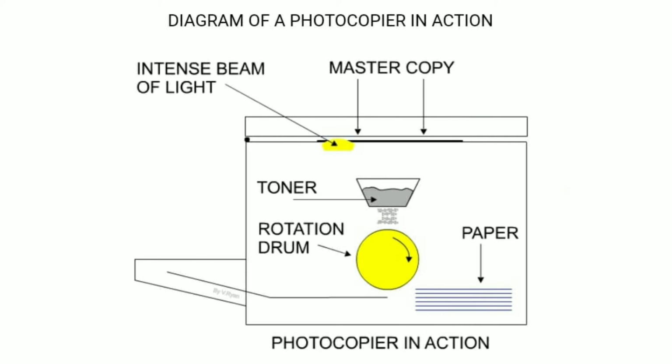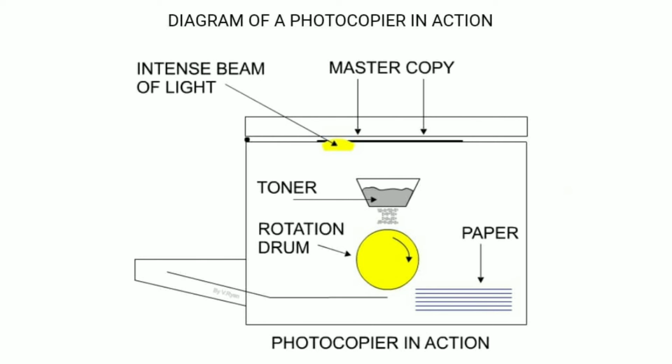The areas of the drum not exposed to light, the black portion of the original document, remain negatively charged. The toner of the machine is positively charged. When it is applied to the drum to develop the image, it is attracted and sticks to the areas that are negatively charged, the black areas.